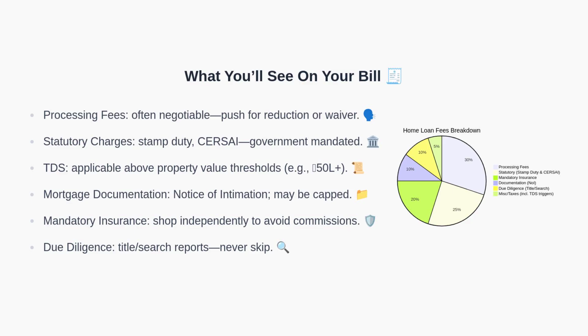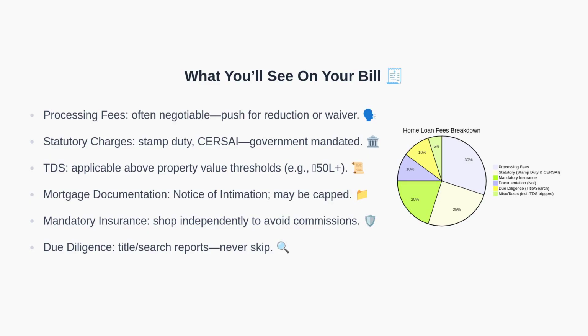Here's a typical breakdown. Processing fees are the most negotiable. Always ask for a reduction or waiver. Statutory charges like stamp duty and CERSAI are government mandated and usually non-negotiable.